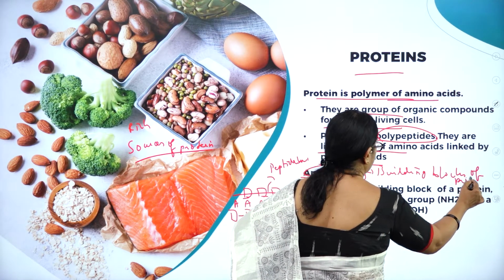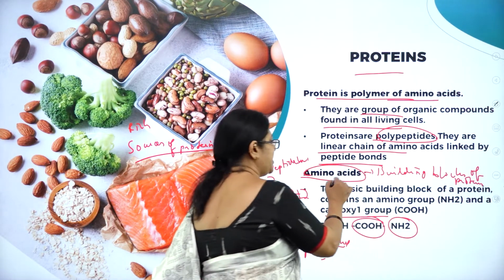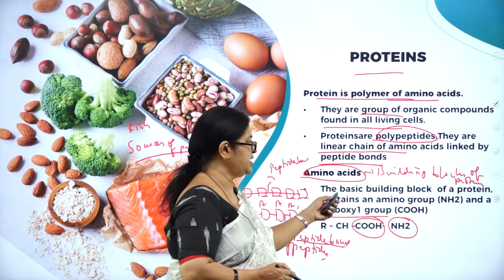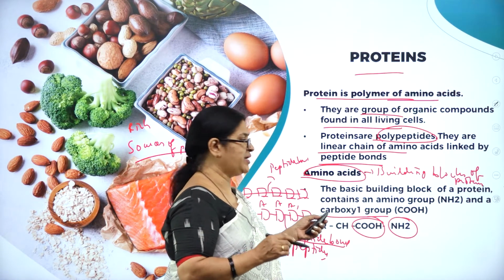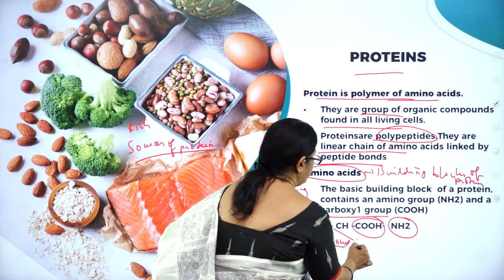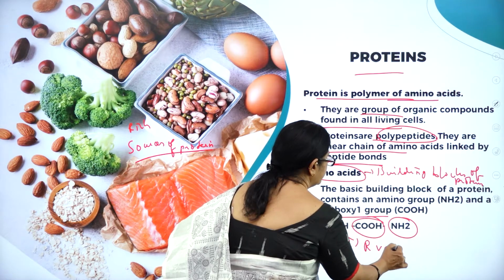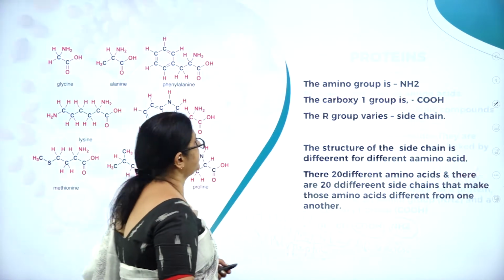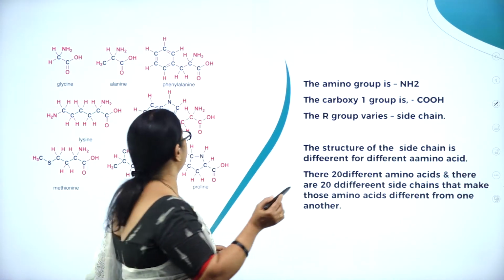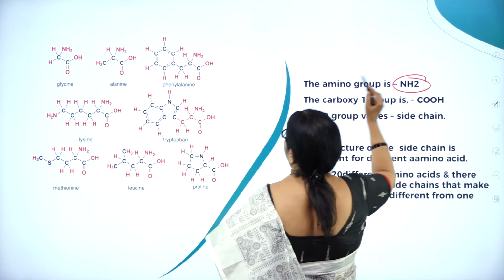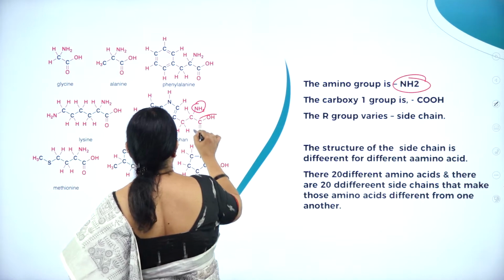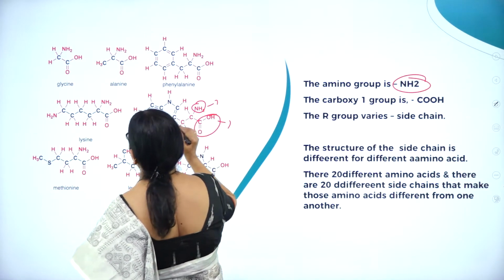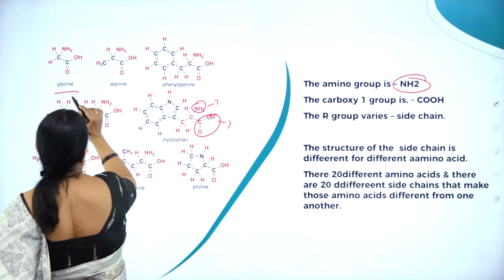So the basic building block of a protein contains an amino group, that is the NH2 group, at one end and a carboxyl group at the other end, and R is variable. R varies. Next, the amino group, as I said, is NH2. So here you can see the amino group at one end and the carboxyl group at the other end. These are the different types of amino acids.